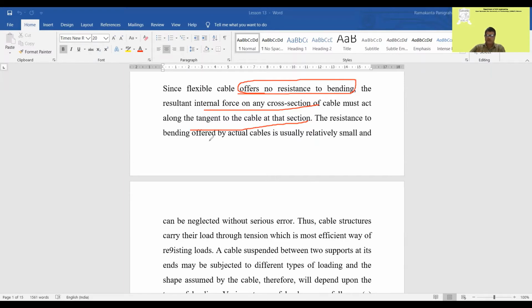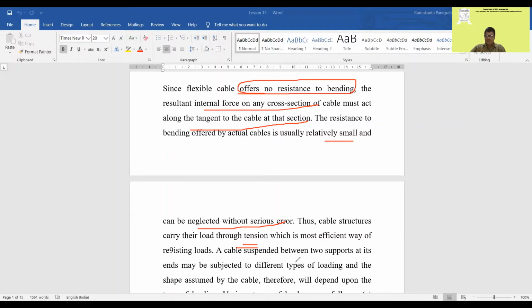Resistance to bending offered by actual cables is usually relatively small and can be neglected without serious error. So there will not be any flexural or bending effect at all. There will be very small bending, which is not substantial enough to be considered. Now, cable structures carry their load through tension, which we have already discussed.